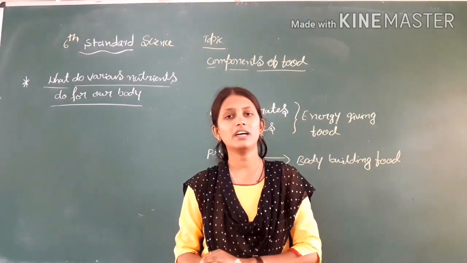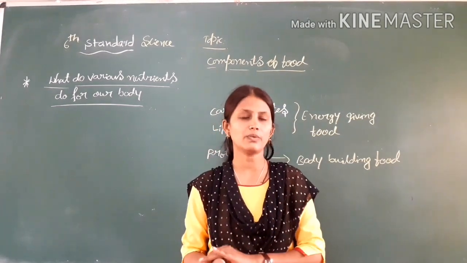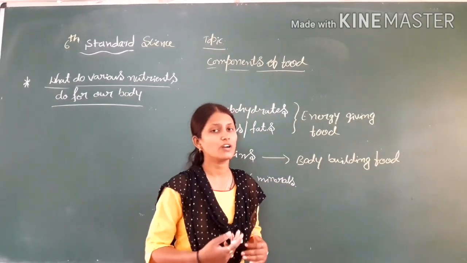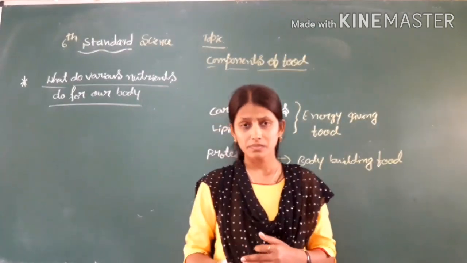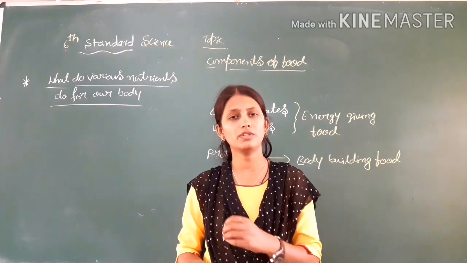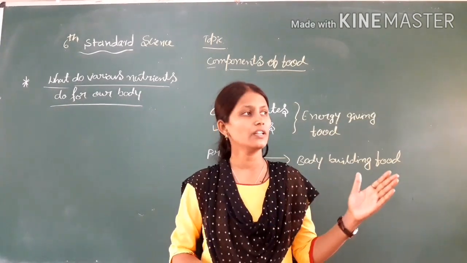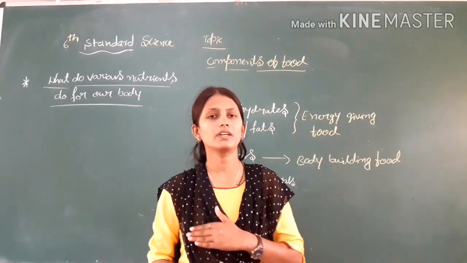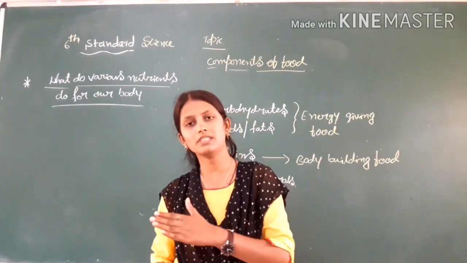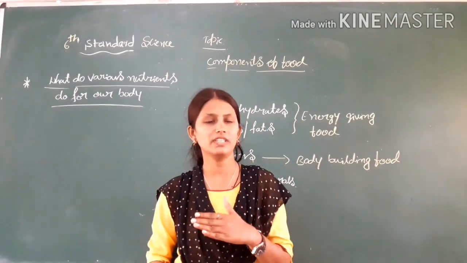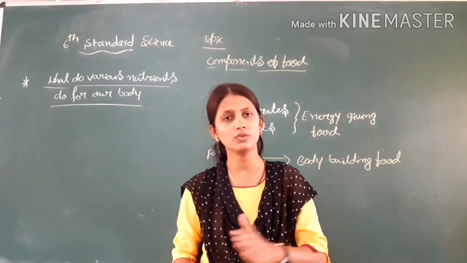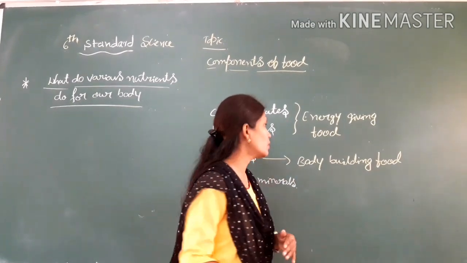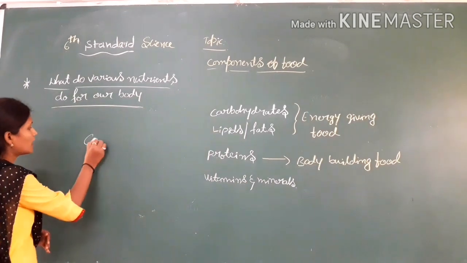Now today, why do we need all these types of nutrients? What is the use of these nutrients to our body? All the food items are providing us different kinds of nutrients, so they are helpful for our body. Now we will move on one by one: why we need carbohydrates, proteins, vitamins, minerals and fats for our body, and what the sources of each nutrient are. Now we will move on to the first one. We will discuss the carbohydrates.